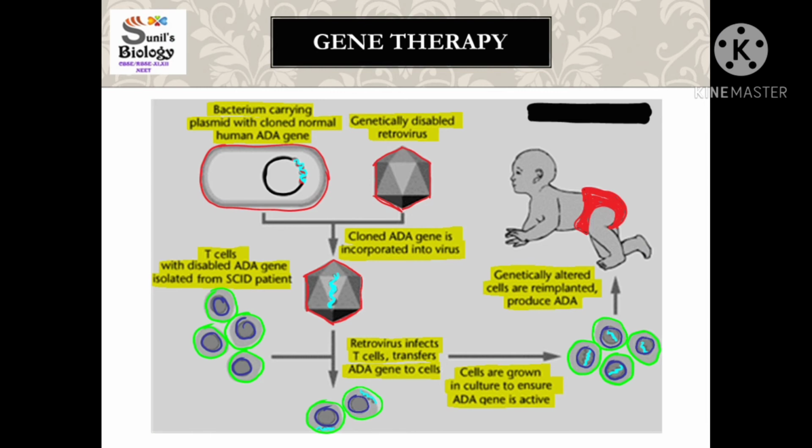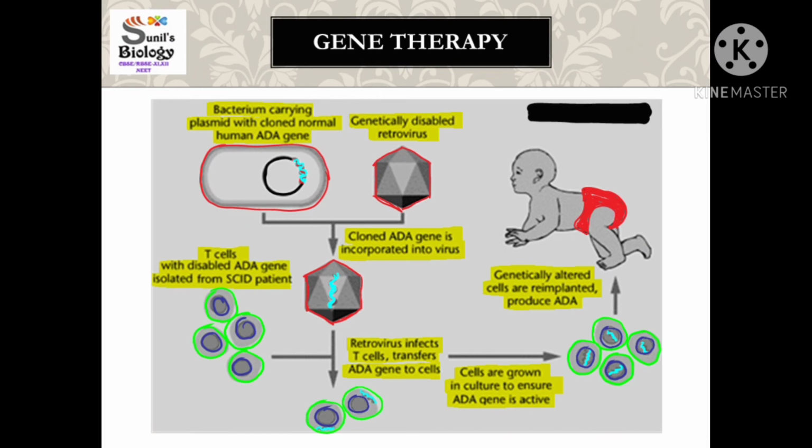Now the question comes, what are the steps during the gene therapy basically? Then you can say in a very specific way, the diagram is shown here. First of all, we take the alien DNA or the desirable DNA from the healthy person, or the WBCs of the healthy person. We take this gene which is responsible for the synthesis of the ADA enzyme.